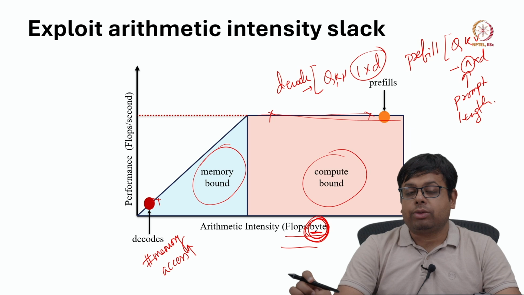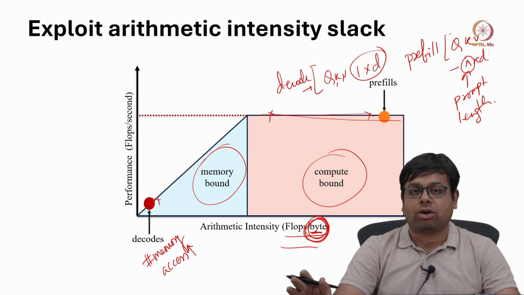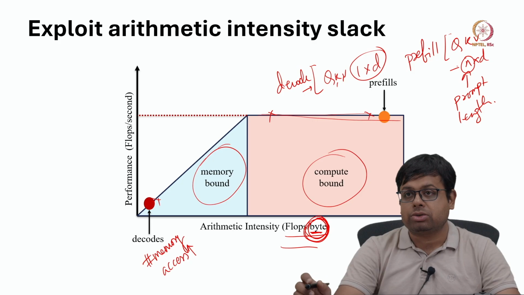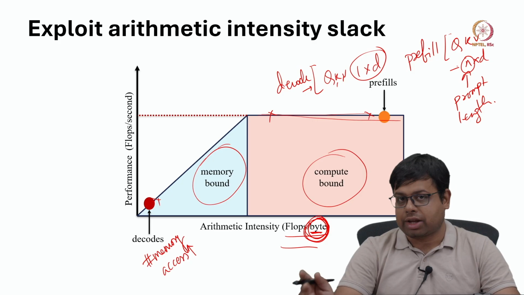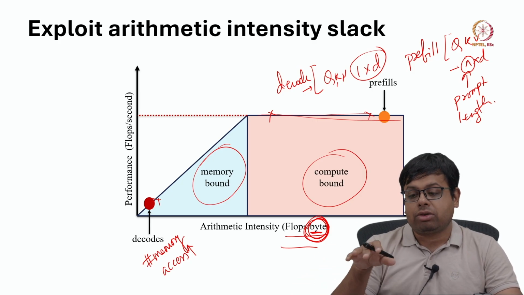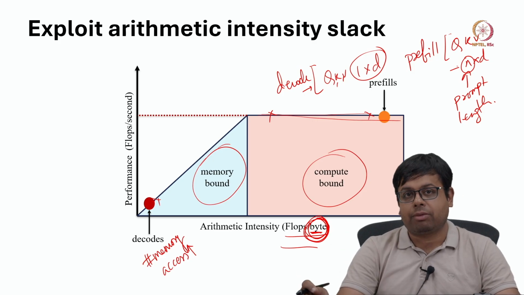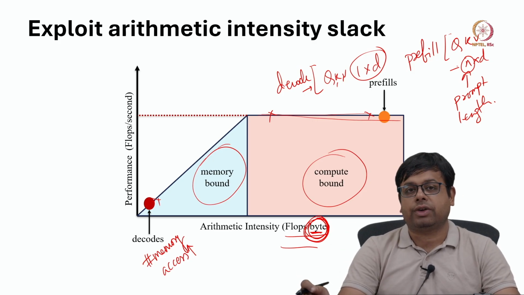But when we talk about the memory access during prefill, first of all there is no concept of KV cache, like we do not need to fetch any KV cache from anywhere, because that is the first time we are going to compute. Second, the amount of weights that needs to be fetched is exactly the same as for decode.